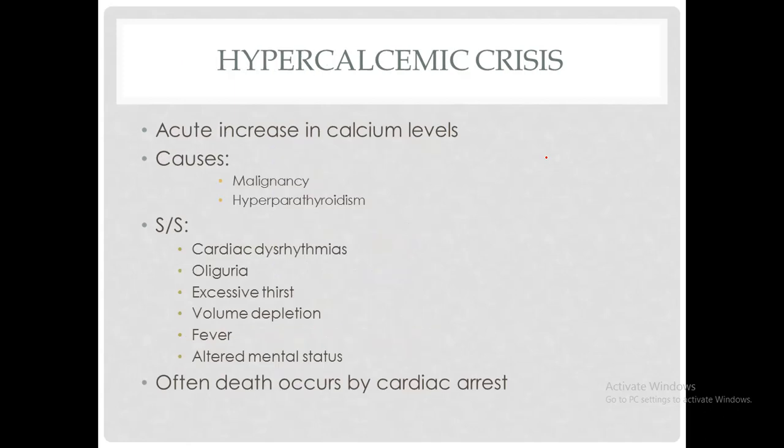Another condition associated with hypercalcemia is hypercalcemic crisis. It is an acute increase in calcium level, and it may occur due to some malignancies or due to hyperparathyroidism. The signs and symptoms would include cardiac dysrhythmias, oliguria, excessive thirst, volume depletion, fever, and altered mental status, and death may occur by cardiac arrest.